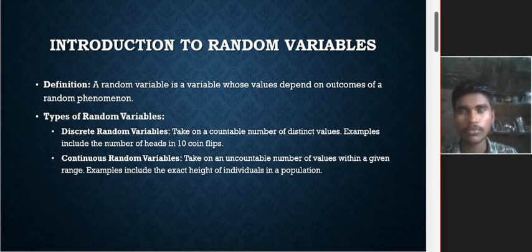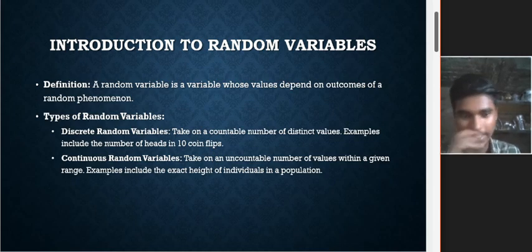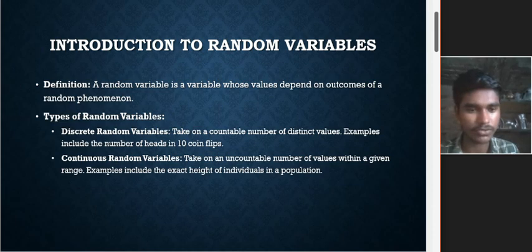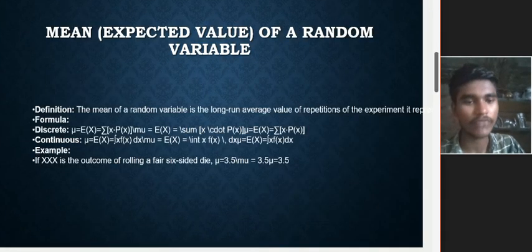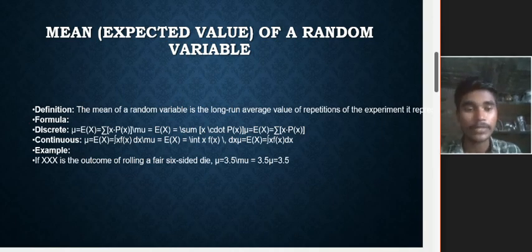And another one is continuous, which is uncountable. That doesn't mean infinite, but we cannot count them. Like the exact height of individuals in a population. We cannot count each and every person, but we can take an average value. So like that we use the continuous.